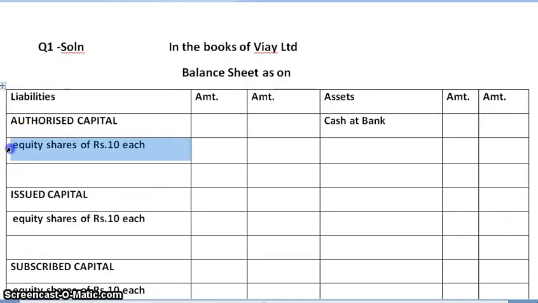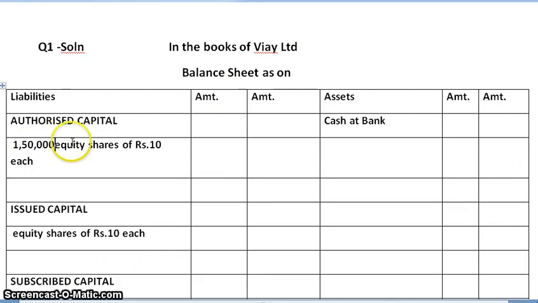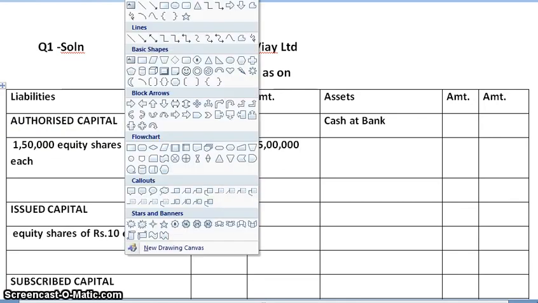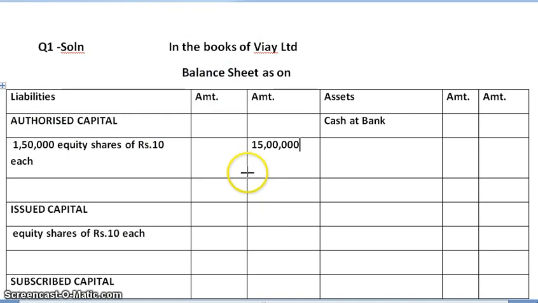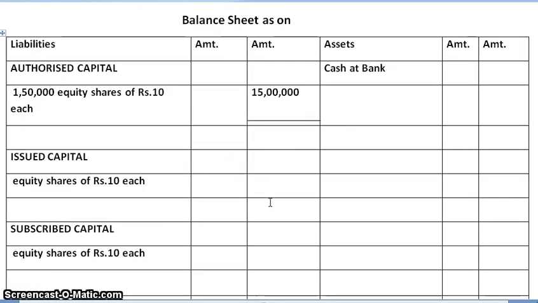So we'll make a note of that. 1,50,000 equity shares of rupees 10 each, and in outer column we get 15 lakhs.